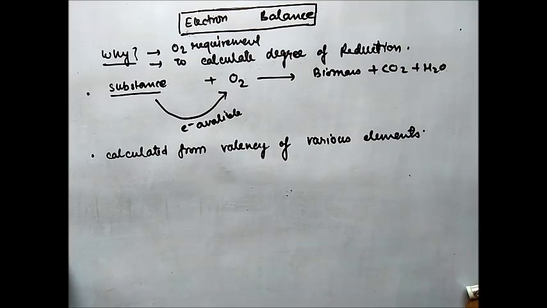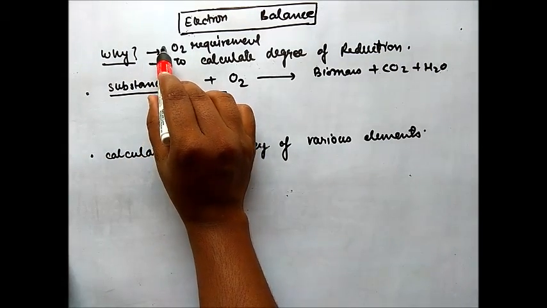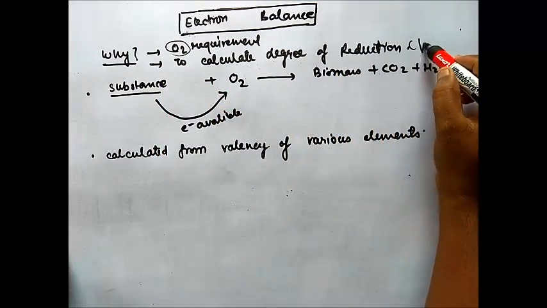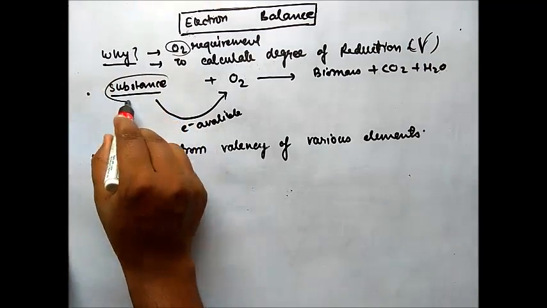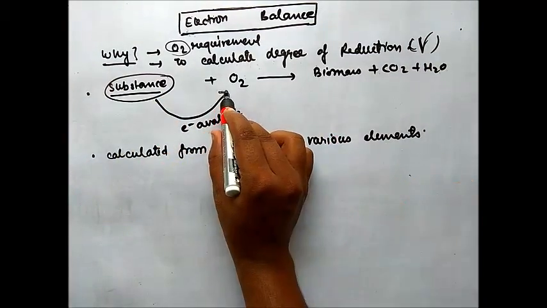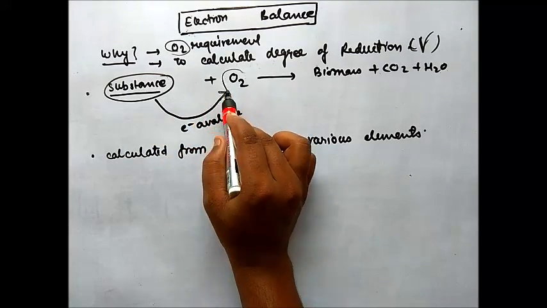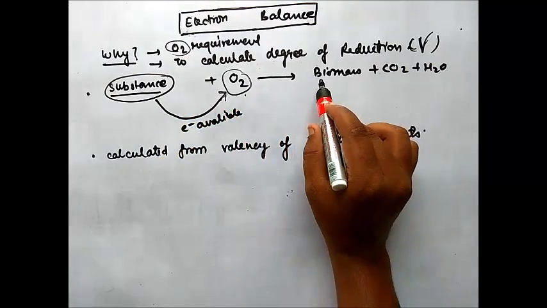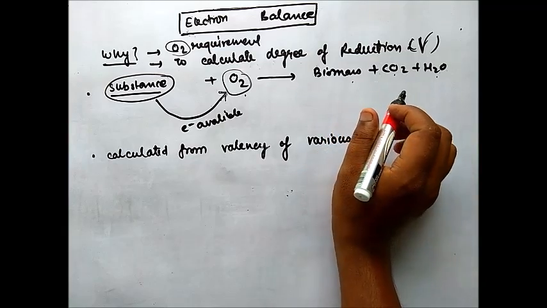Let's discuss a new topic, that is electron balance. Why is the electron balance required? Electron balance is required for the calculation of O2 requirement, and to calculate the degree of reduction, that is denoted by gamma. So what is electron balance? How many electrons are available from the substance which go to oxygen in the combustion of the substance for its conversion into biomass, carbon dioxide and water.